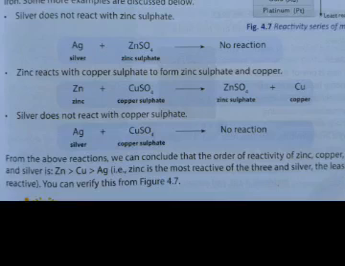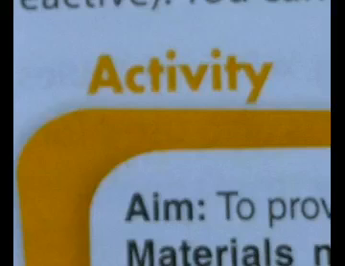From the above reactions, we can conclude that the order of reactivity of zinc, copper and silver is the following order. Zinc is most reactive, followed by copper, then finally silver. So zinc is the most reactive of the three elements and silver is the least reactive of them. You can also verify this from the placement of these metals in the reactivity series.